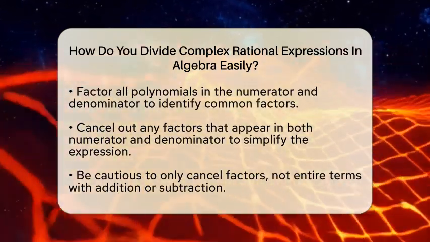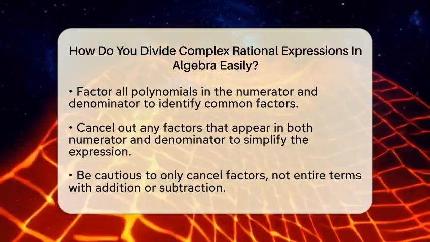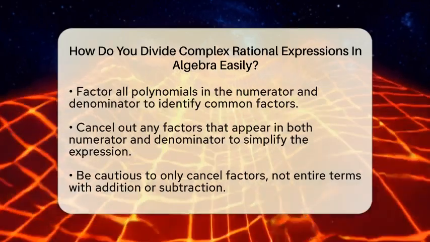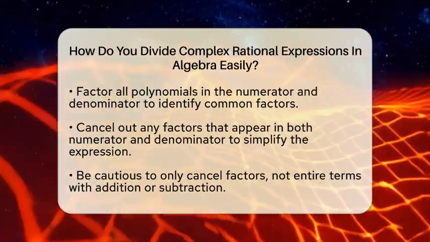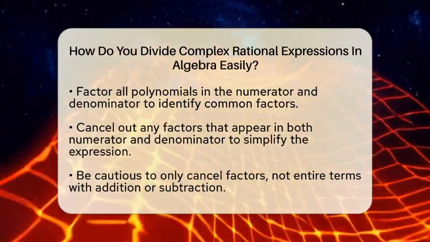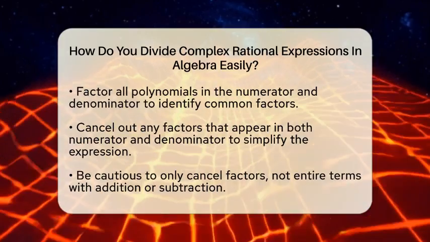Now, to divide, remember that dividing by a fraction is the same as multiplying by its reciprocal. Flip the second fraction upside down and multiply. So, if your expression is a divided by b, rewrite it as a times 1 over b. This trick makes the problem much easier to work with.